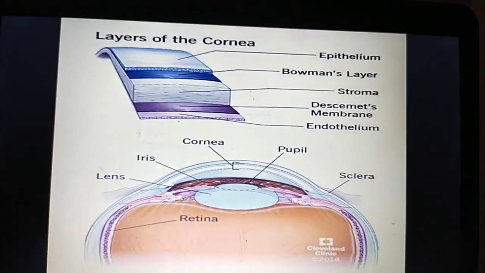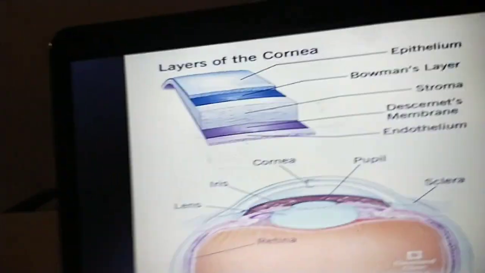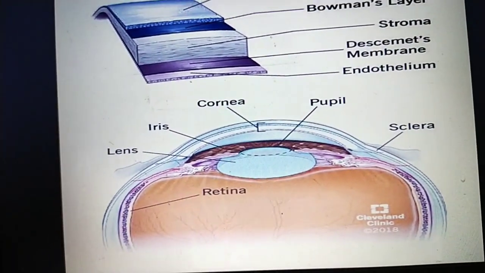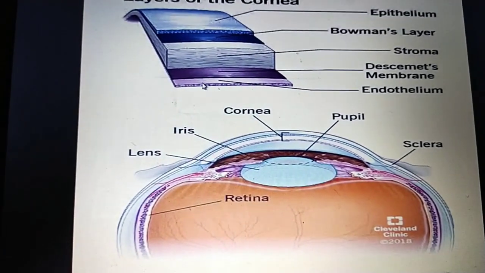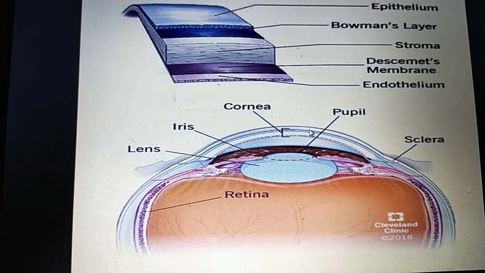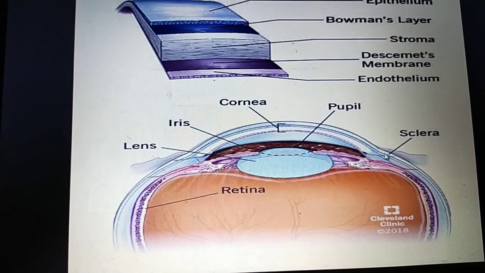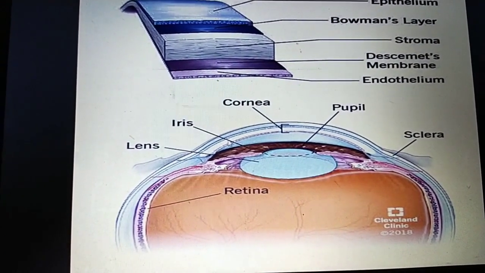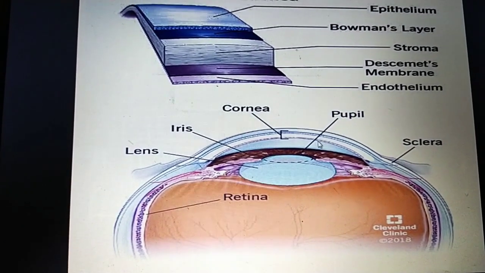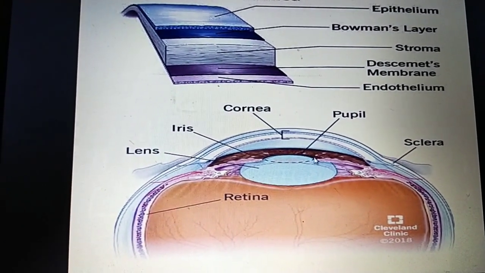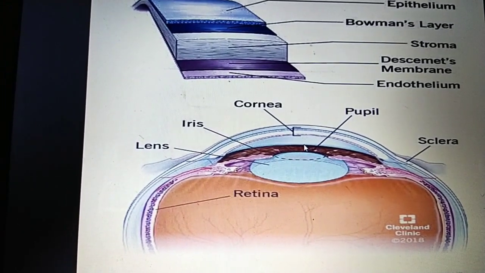The cornea has 5 layers. You can see here, this is the cornea in front of the eye, and it is 1/6 part of the fibrous coating, the outermost covering of the eye.